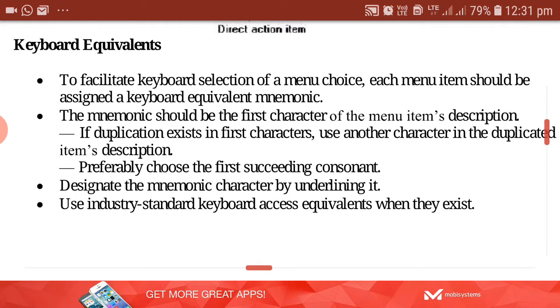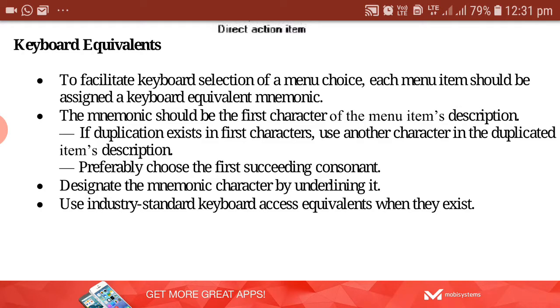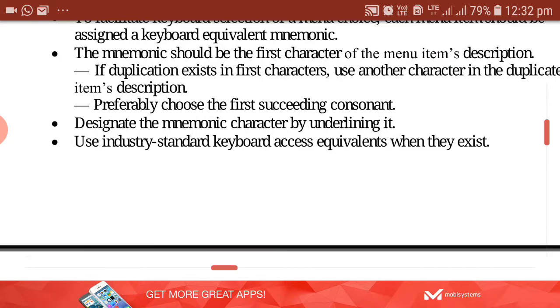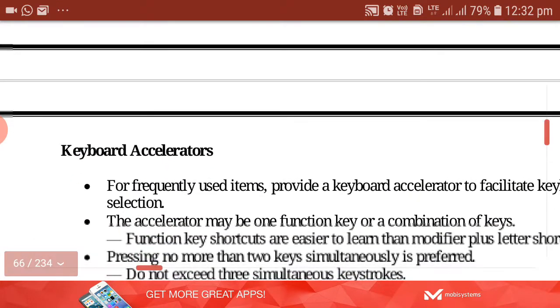So mnemonic, how are we going to specify that this is a keyboard mnemonic? The keyboard mnemonic is specified by underlining it. You might have seen in the options like File, Edit, View. In File, F will be underlined; in Edit, E is underlined. So these are the keyboard mnemonics which are used by the user. To highlight that to the user, these particular characters have been underlined. So keyboard mnemonic has to be given.